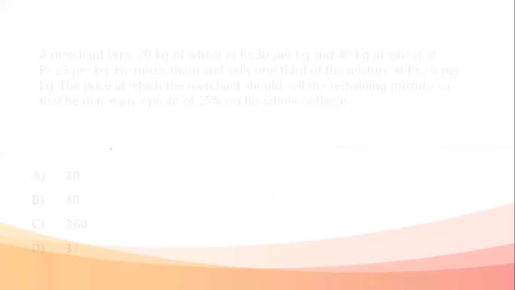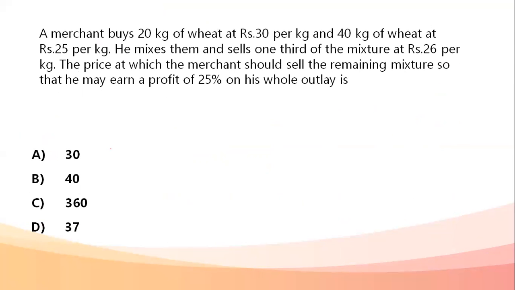Next question. A man buys 20 kg of wheat at rupees 30 per kg and 40 kg of wheat at rupees 25 per kg. He mixes them and sells one third of the mixture at 26 rupees per kg. The price at which the merchant should sell the remaining mixture so that he earns a profit of 25% on his whole outlay is. Okay, now the cost price of all the wheat.